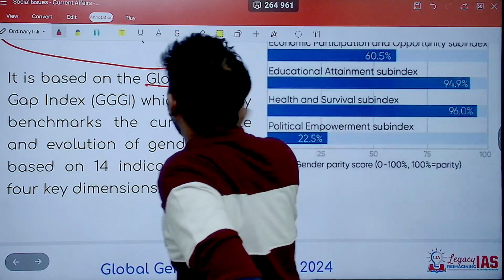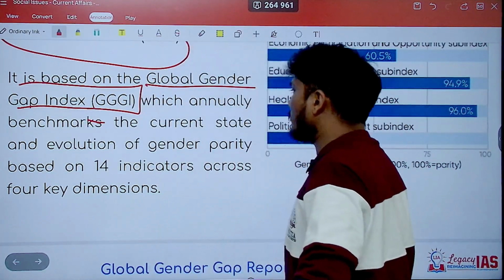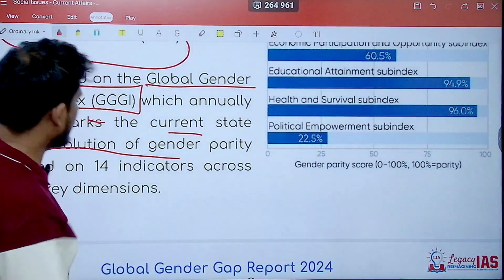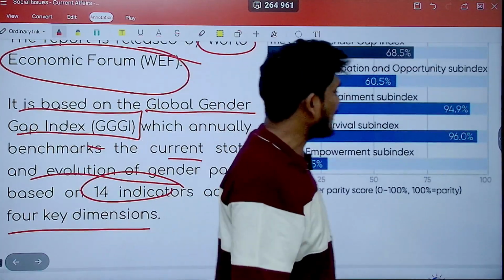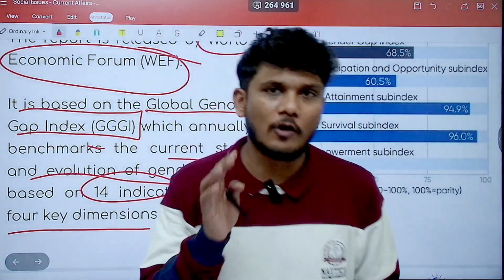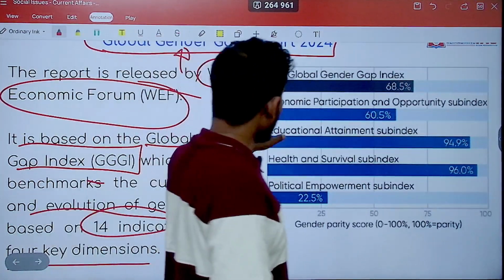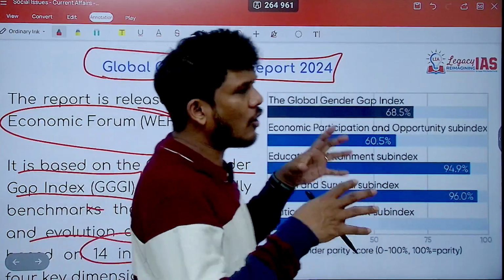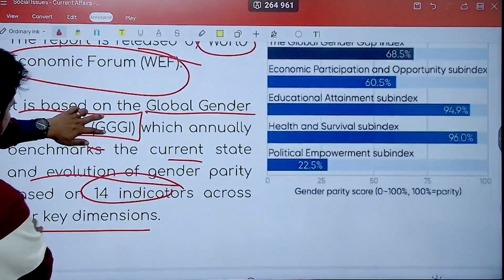It is based on the Global Gender Gap Index, which annually benchmarks the current state and evolution of gender parity based on 14 indicators across 4 key dimensions. 14 indicators across 4 key dimensions we look at. Now, this Global Gender Gap Index is a composite of 4 different key dimensions.